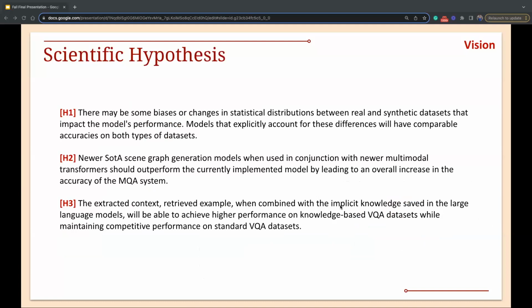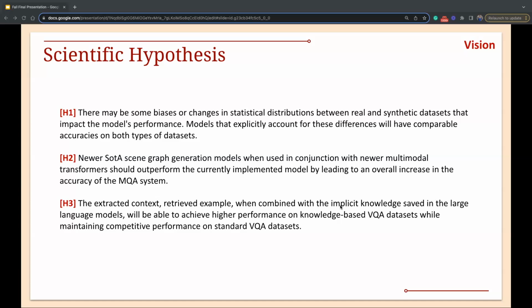So in order to achieve this, we had 3 hypotheses, and these 3 hypotheses are based on the 3 different thrusts that we have divided ourselves into. The first is that there's a significant difference in performance between real and synthetic data, and we assume that this is based on some appreciable statistical difference between these distributions. So our first hypothesis is that if we accurately gauge this difference and build models that can explicitly handle it, we'll be able to handle both real as well as synthetic images.